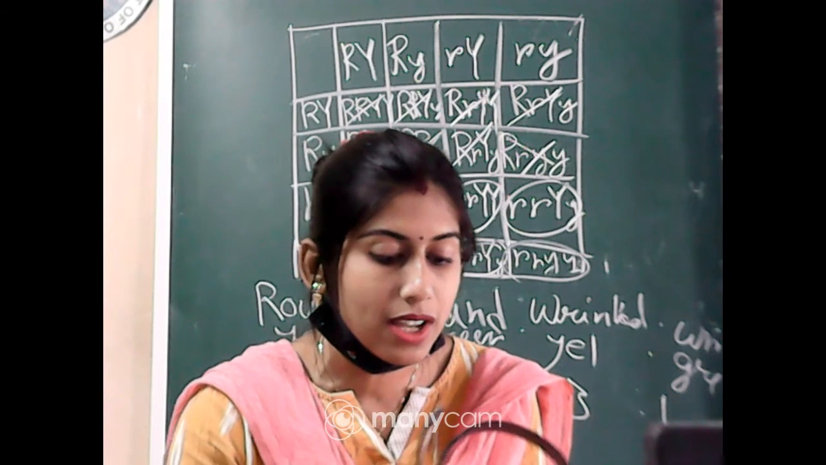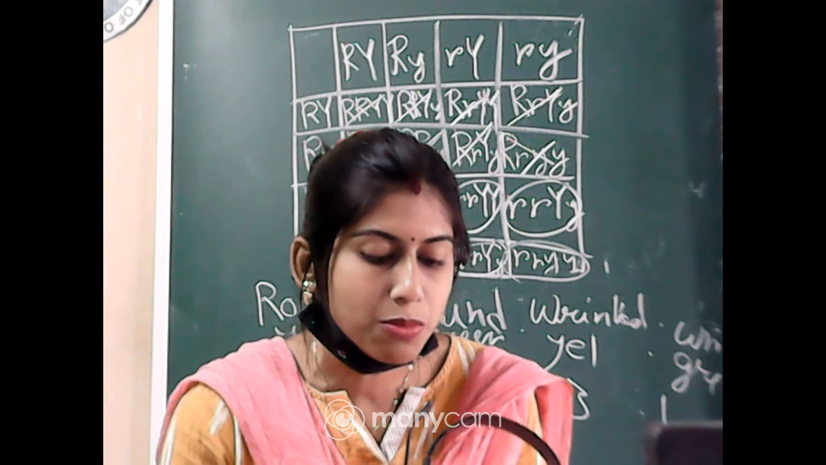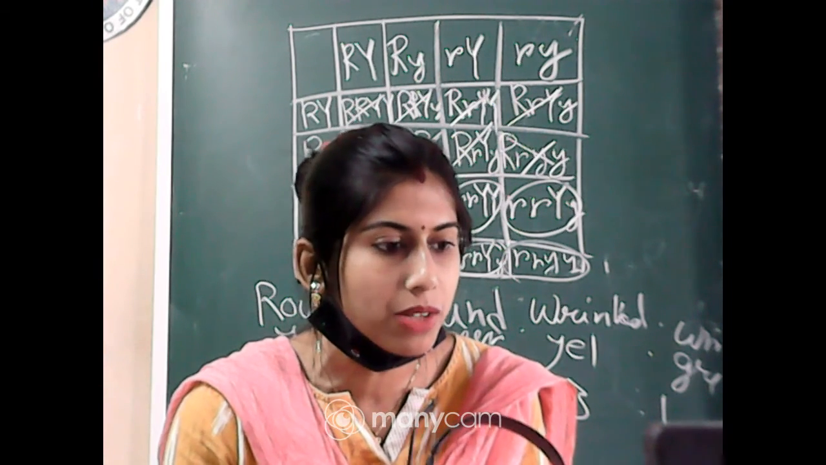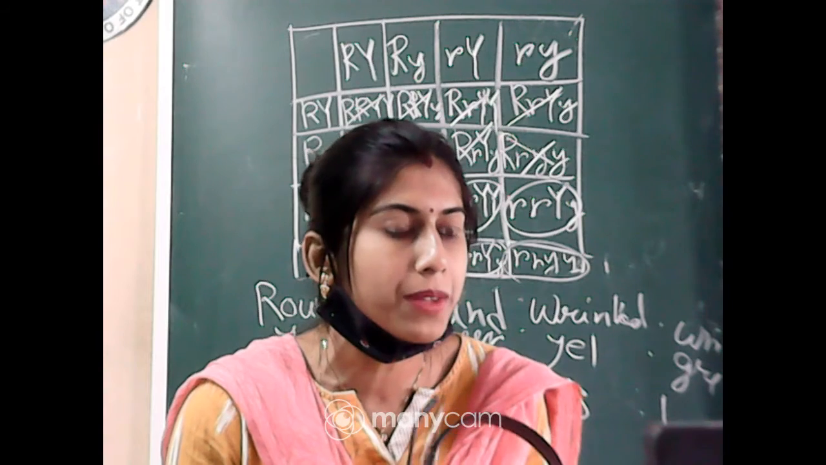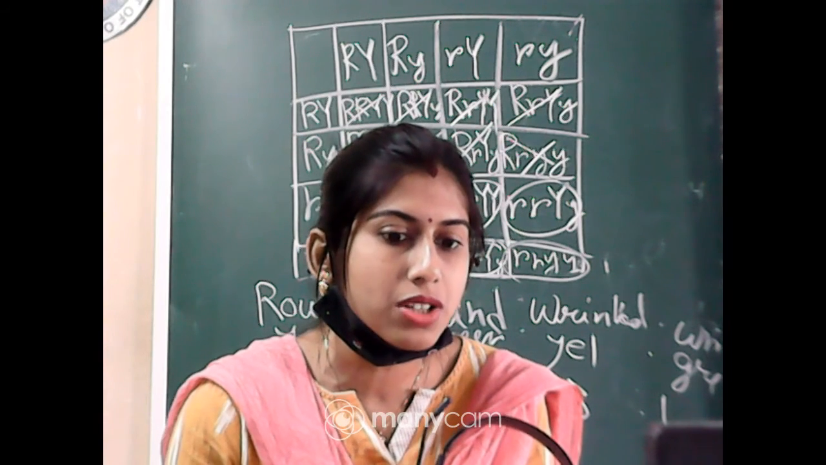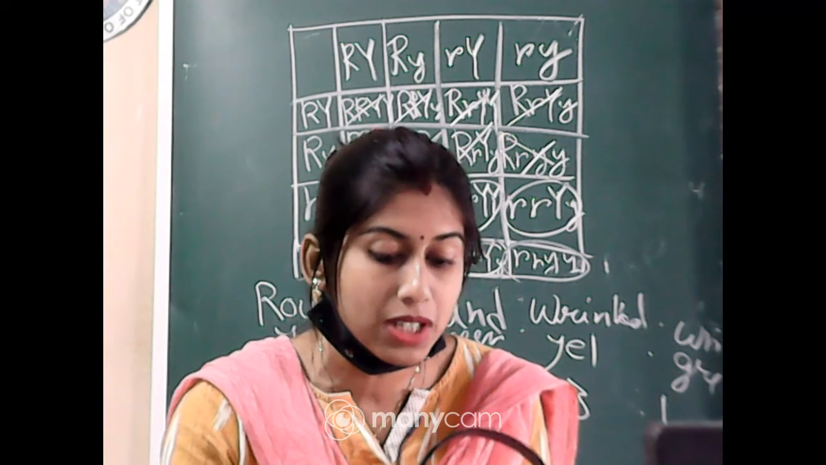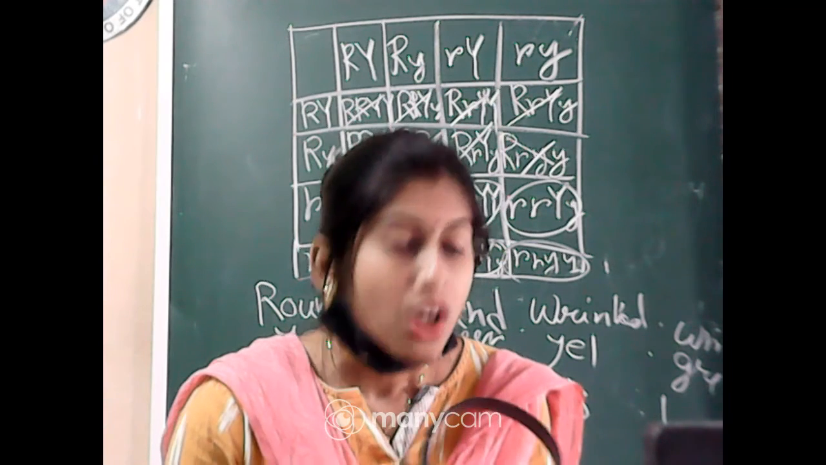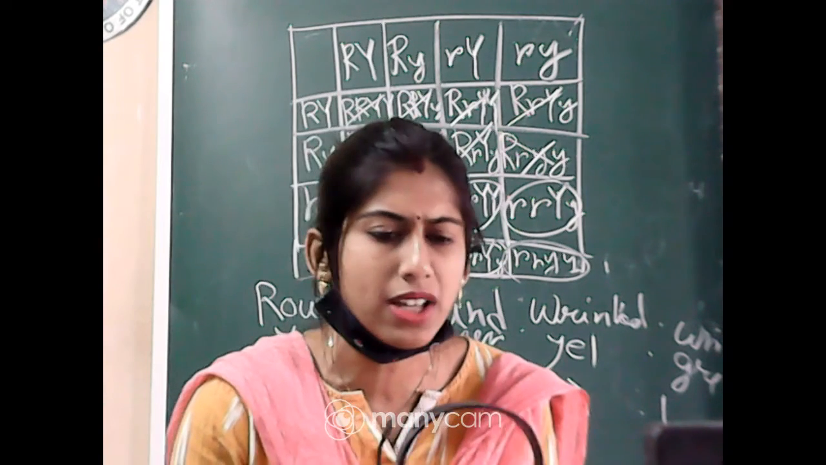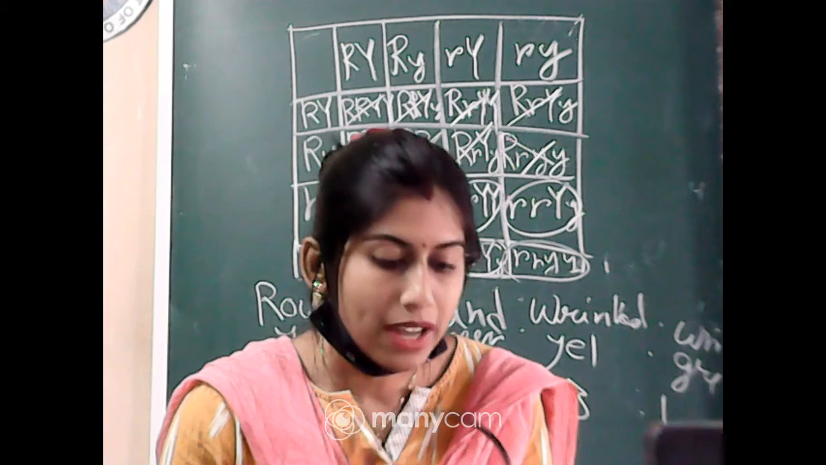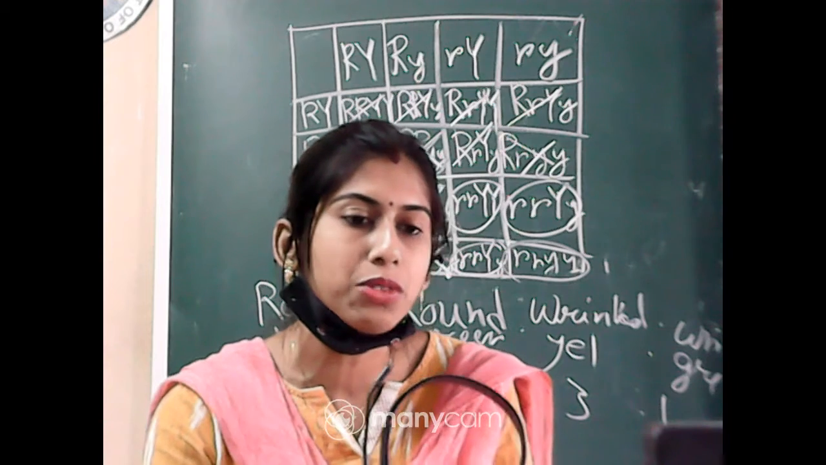So the question is exactly the same. Plants are exactly the same, that means capital R, small y cross small r, capital Y. But the previous question was to find out the phenotypic ratio. For this question you have to find out the genotypic ratio of seeds produced in the F1 generation. Okay, not in the F2 generation, the genotype of the F1 generation. Can you tell me what the answer will be? Because it is very easy.